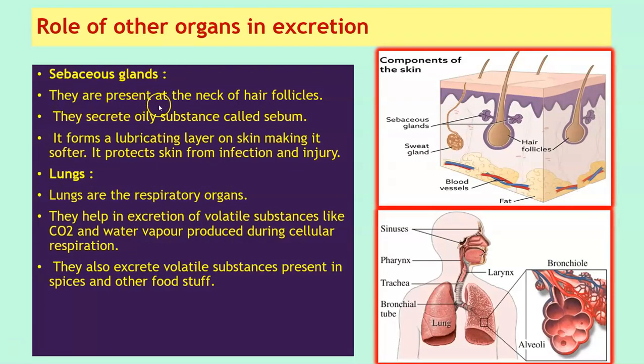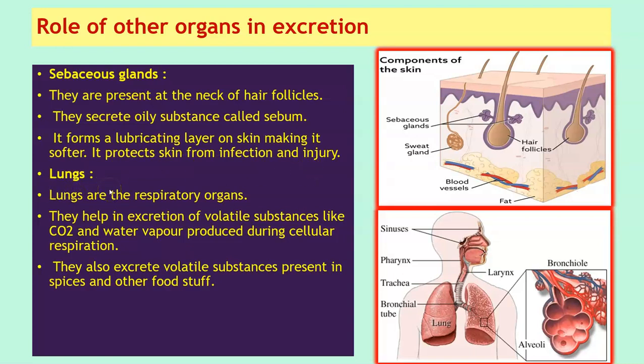Sebaceous glands are present at the neck of the hair follicles. Here, have a look at this image. This is your hair follicle, and you can see here, this is the sebaceous gland, which is present near the neck region of the hair follicle. They secrete oily substances called sebum. It forms a lubricating layer on the skin, making it softer. It protects skin from infection and injury.